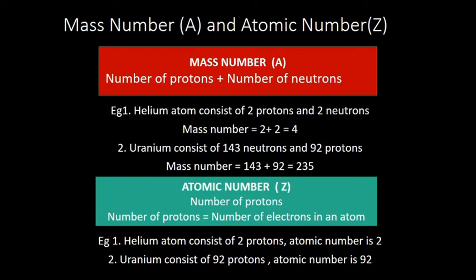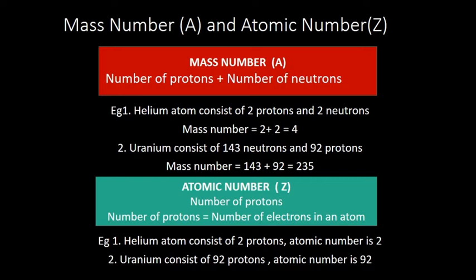Again mass number. For example, if you take the helium atom, it consists of 2 protons and 2 neutrons. So what is the mass number? Mass number is equal to the number of protons plus the number of neutrons, that is 2 plus 2 which is equal to 4. Then uranium consists of 143 neutrons plus 92 protons. So mass number is equal to 143 plus 92, which is 235.